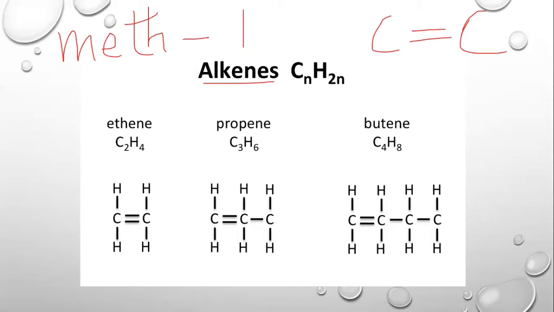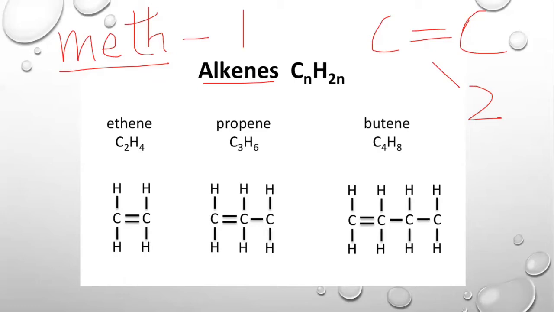Any compound which doesn't have this carbon-carbon double bond won't be an alkene at all. Now, methane has only one carbon atom, but the least number of carbon atoms required to make an alkene is two, which automatically tells us that there won't be any methene in alkenes. We will start with ethene, propene, and butene.